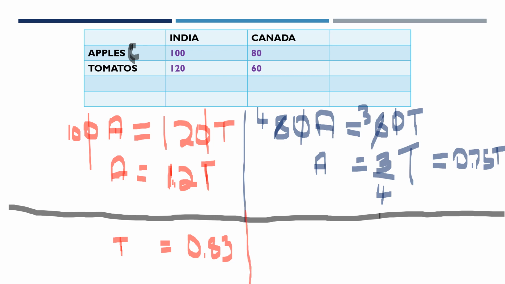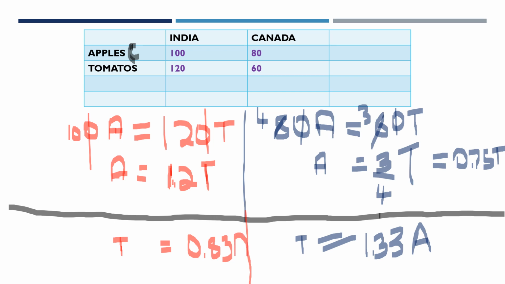Now let's calculate the next. Here, how much is 1 tomato? 1 tomato is equal to 1.33 apples. This also is equal to the same. I'll just write it in this color to avoid confusion.